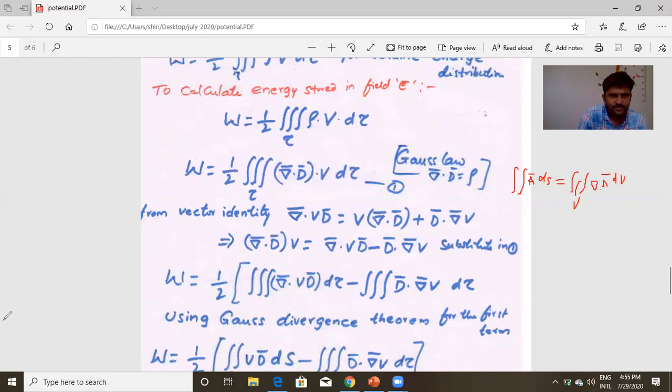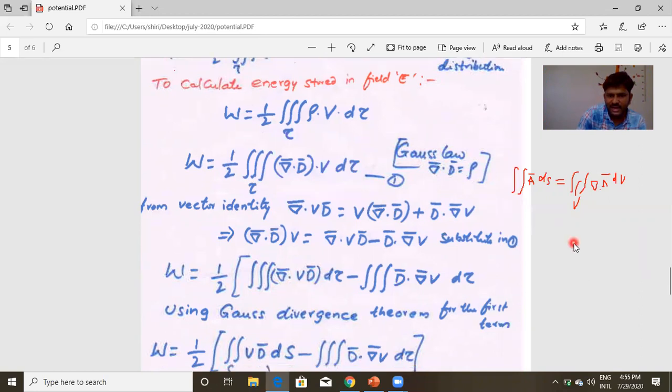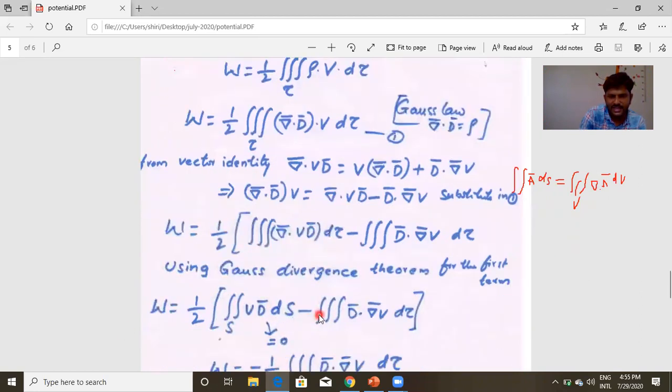Here we have the volume integral of del dot (V D) d tau. Using the Gauss divergence theorem, we can write this as the surface integral of V D dot ds. This surface integral of V D bar dot ds becomes 0 because it is a surface integral over